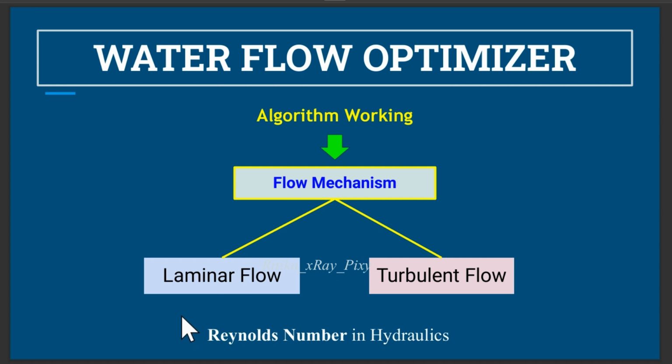This algorithm uses this analogy to determine how water particles move during optimization.